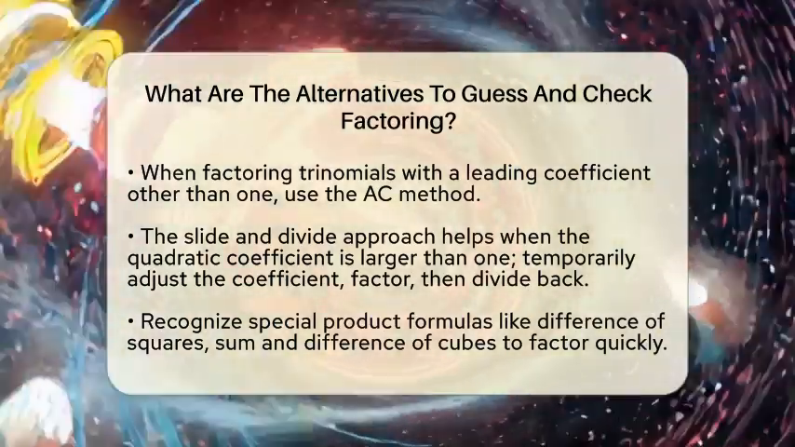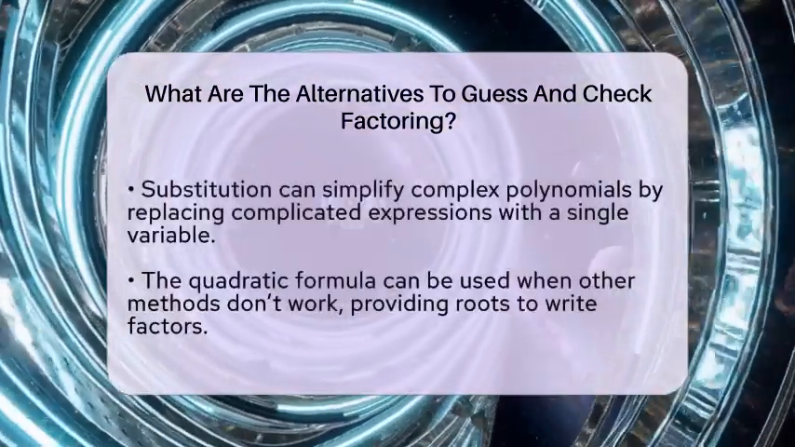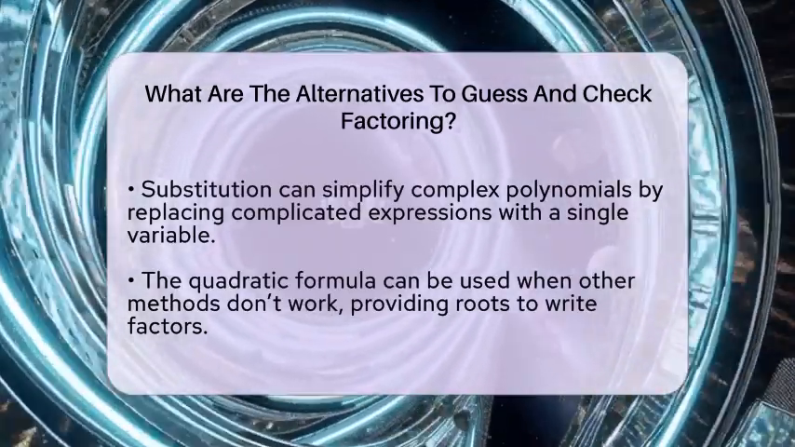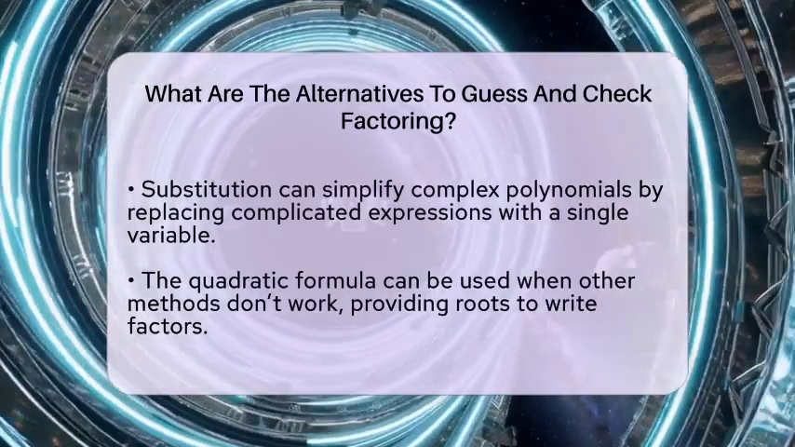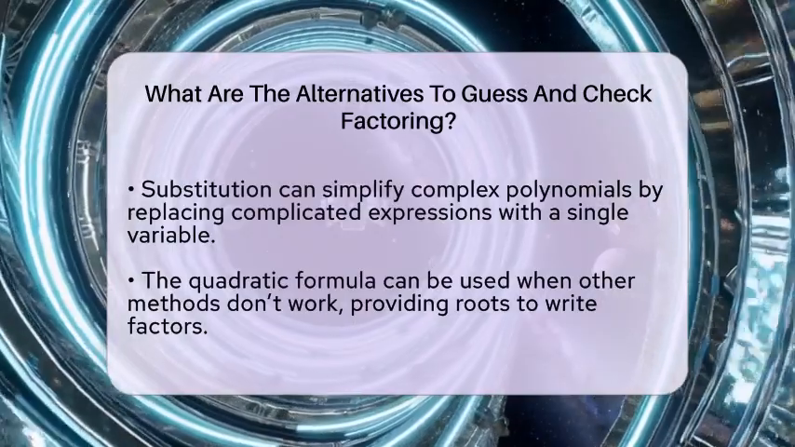Sometimes, you can use a slide and divide approach. You temporarily adjust the leading coefficient to 1, factor the simpler polynomial, then divide back to find the original factors. This is especially useful when the coefficient of the quadratic term is larger than 1.